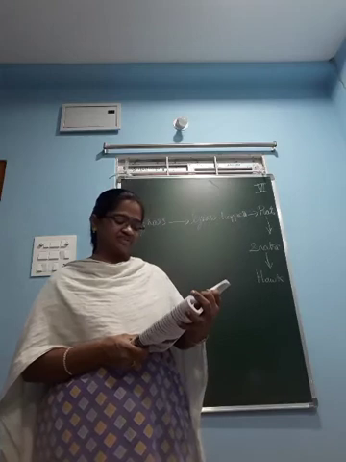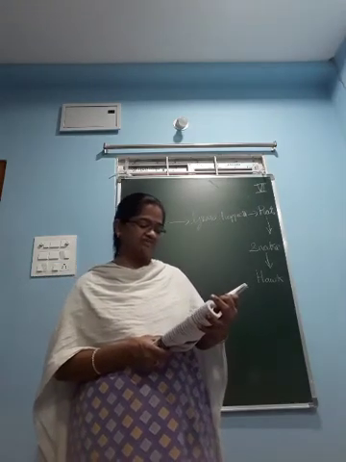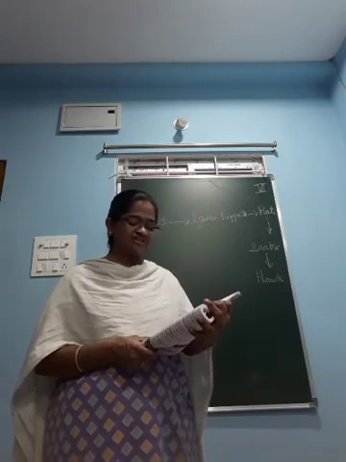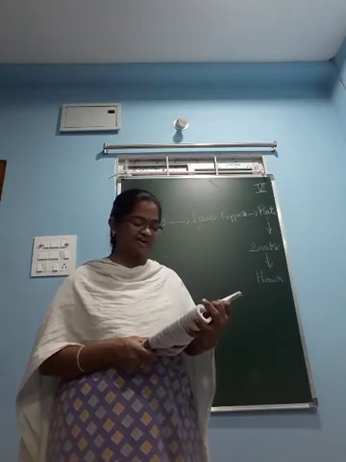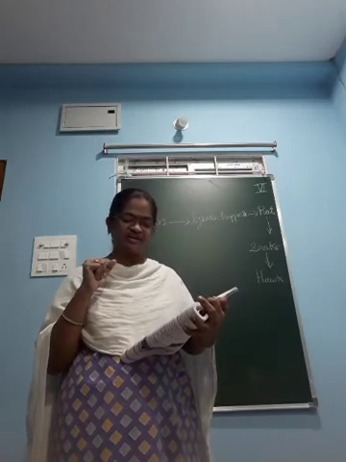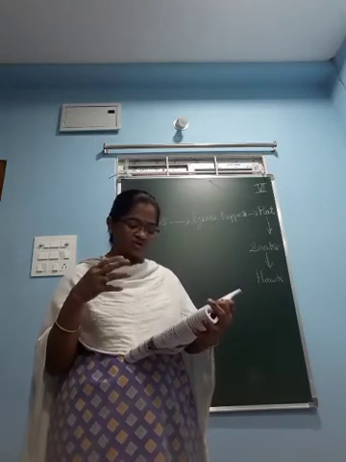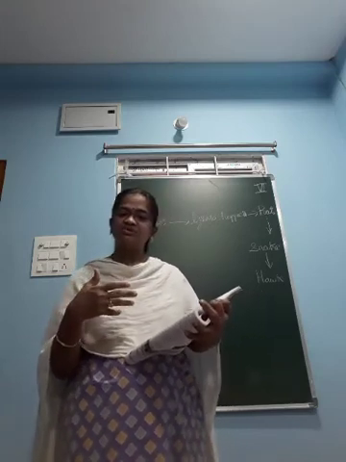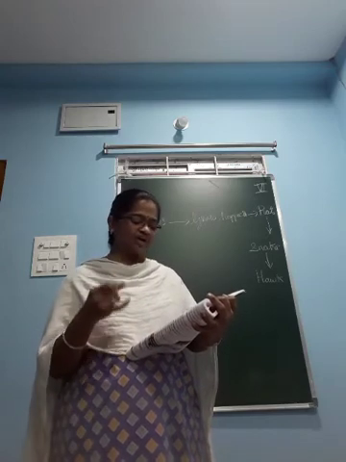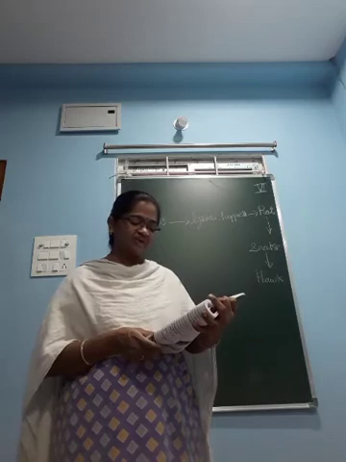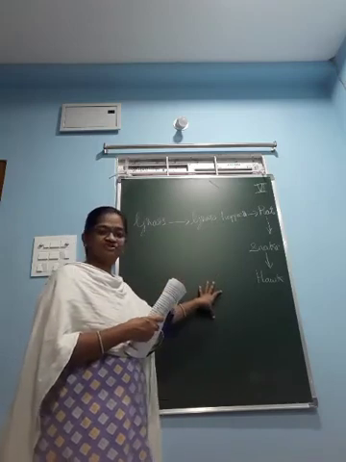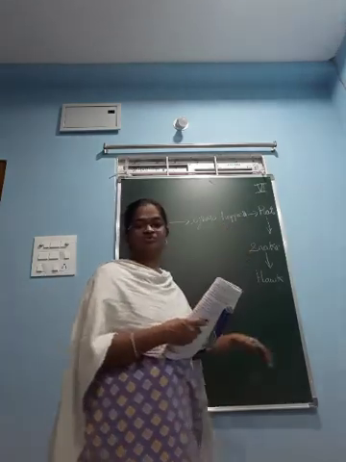Here I will read the answer for you, children. Actually this is homework for you, you have to do it, but I will explain. The student can collect pictures of different animals, for example lion, tiger, cow, giraffe, rabbit, so many animals. After collecting, you have to separate them into herbivores, omnivores and carnivores, and paste them under the headings: herbivores pasted under herbivores, carnivores under carnivores, and omnivores under omnivores.